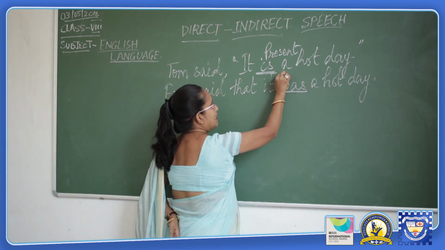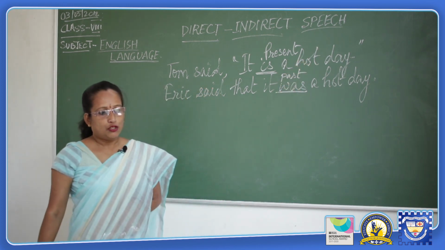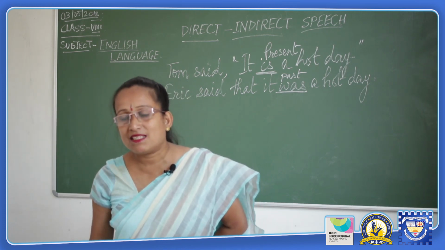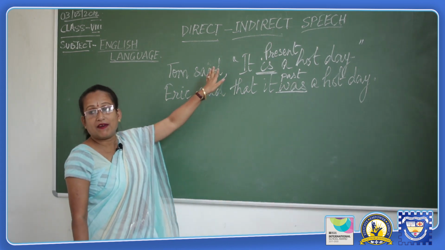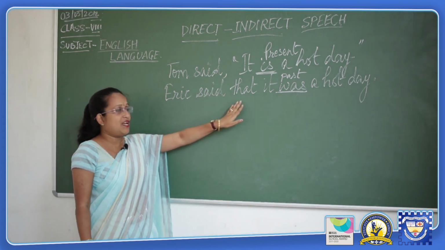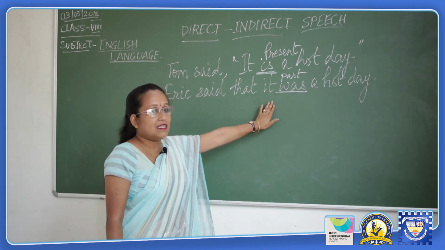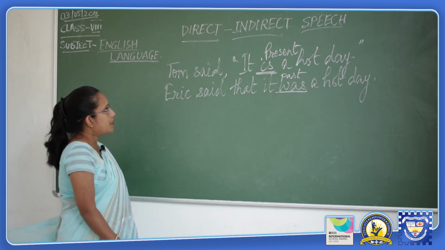The word is reported in the past tense. So the present tense used in the direct speech was changed in the indirect speech into the past form of the verb.